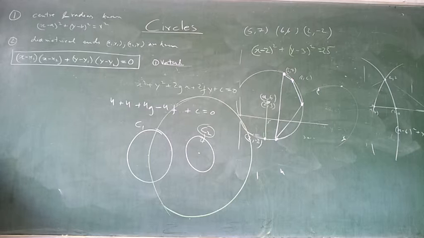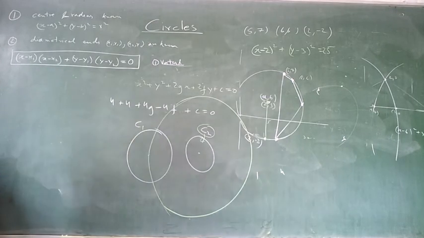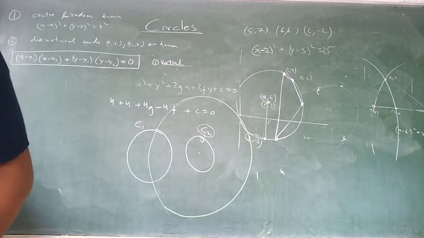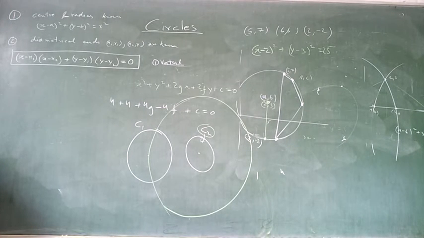You can use the 3-point formula, you can get it. Or it is easier in this case, since it is a right angle triangle. If luckily you are getting triangles, what I used to do, when 3 points were given to you, they make very easy questions. Most of the time, or more than 50% of the time, they are giving right angle triangles. Instead of going for 3 equations and all, first I used to cross check whether it is a right angle triangle or not. How to cross check? Slope into slope is very fast to cross check. This minus this by this minus this, slope into slope is -1 or not.